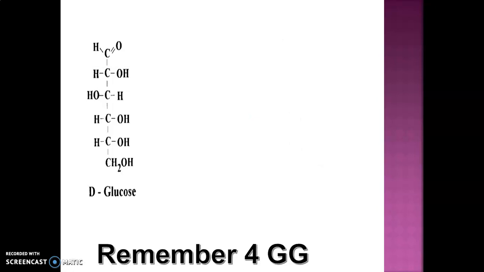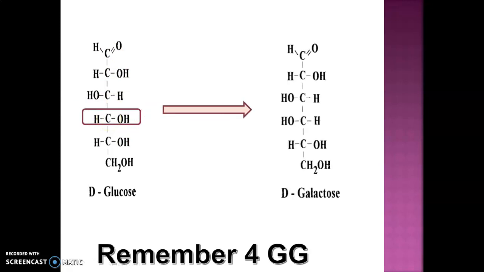Next, we will see the structure of D-galactose. This is the basic structure of glucose. What we will do? We will just alter the position of H and OH group at the 4th position in glucose. So it will become D-galactose. Just see, we have just changed the location of H and OH group at the 4th carbon atom, whereas the further structure is same as that of D-glucose. So remember 4GG for the structure of D-glucose and D-galactose.